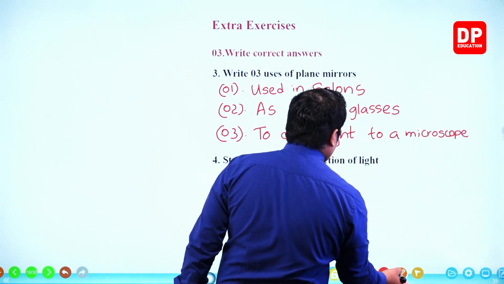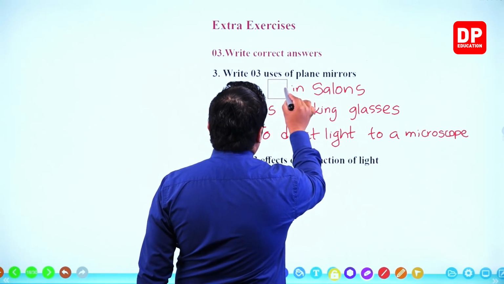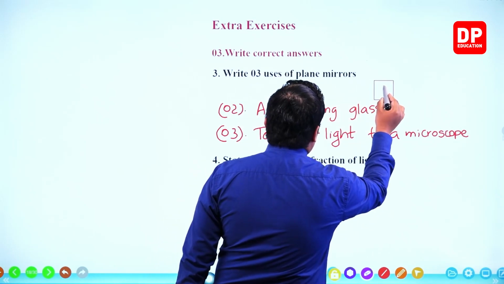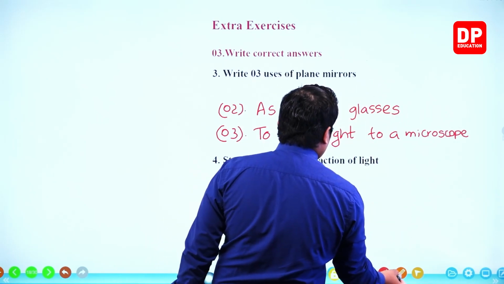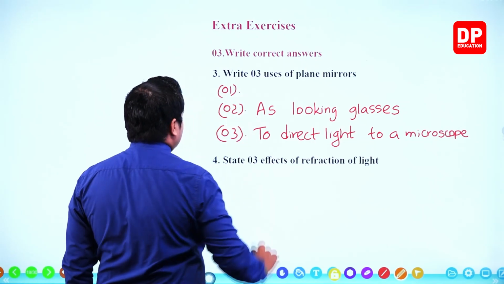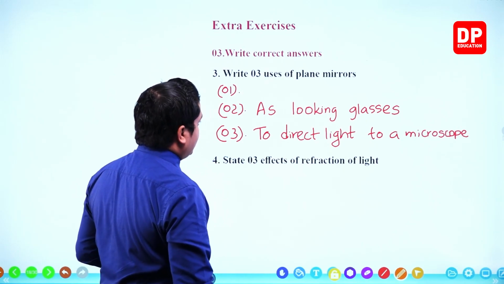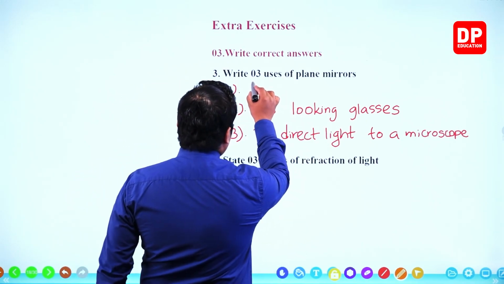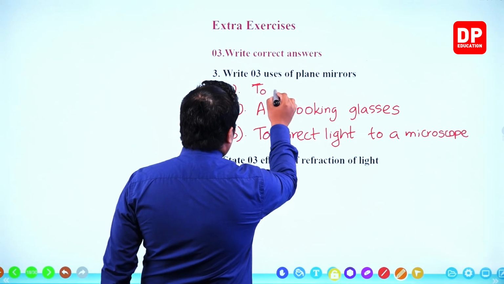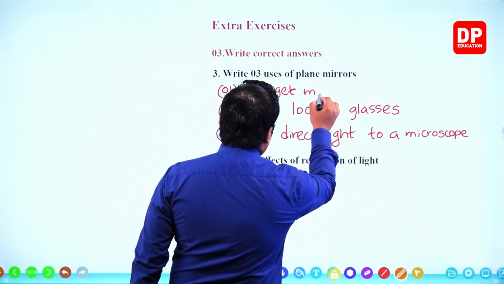So over there within the first one, my dear children, I'll write it like this, because as looking glasses and salons, both are like the same thing, no? In salons also we use these as looking glasses, no? So therefore I'll write a different one like this. To get multiple images.